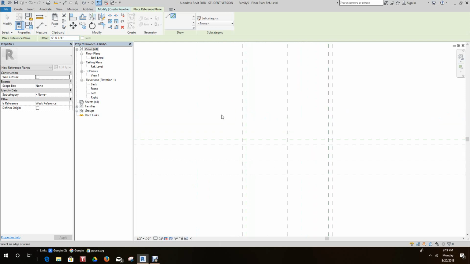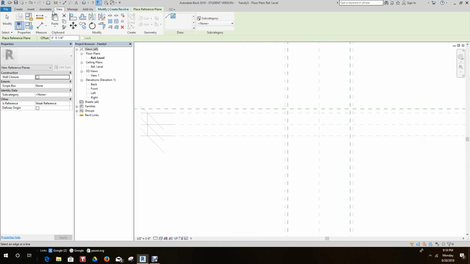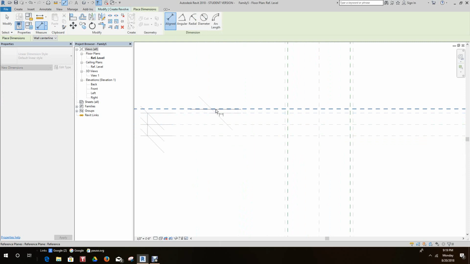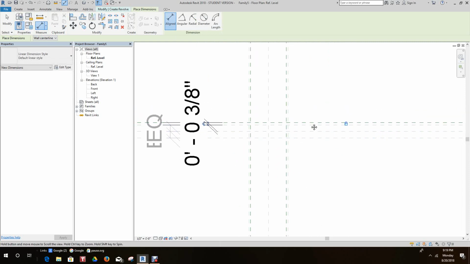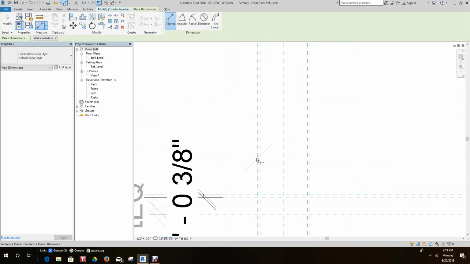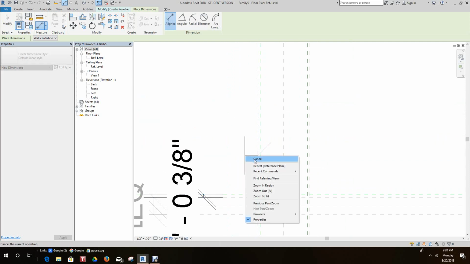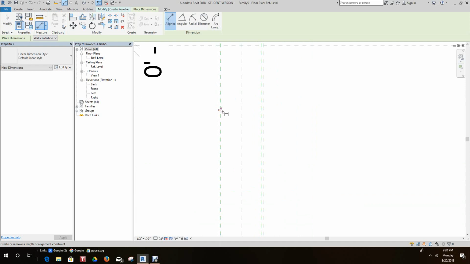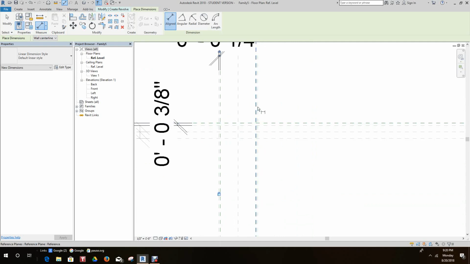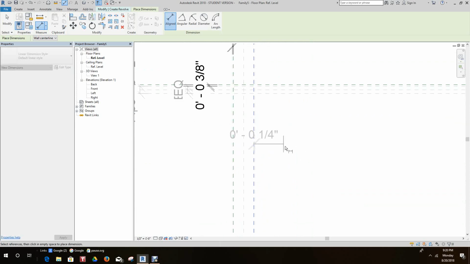And then we want to dimension these. So let's place a dimension here, one here, and let's lock this. And we'll do the same here. We're going to make sure we go strong and weak. So let's go strong, weak, and we'll lock this. And we'll do this one as well. Put this down here so we can see what's going on here.